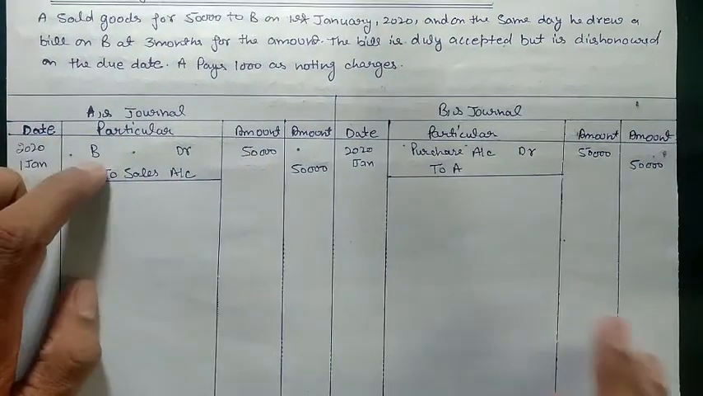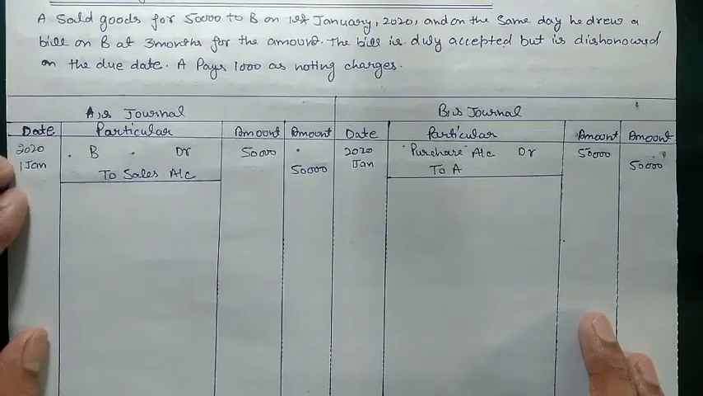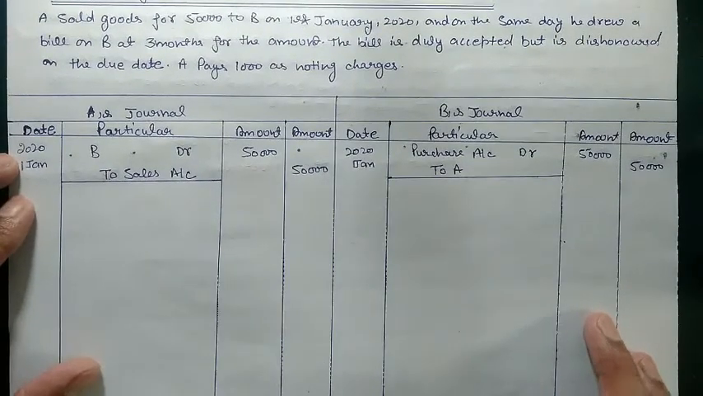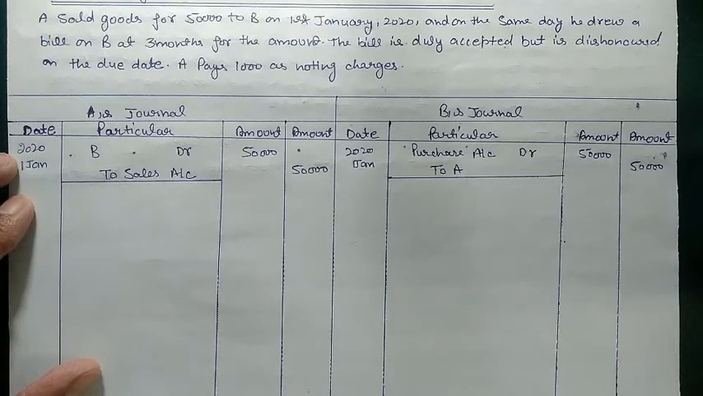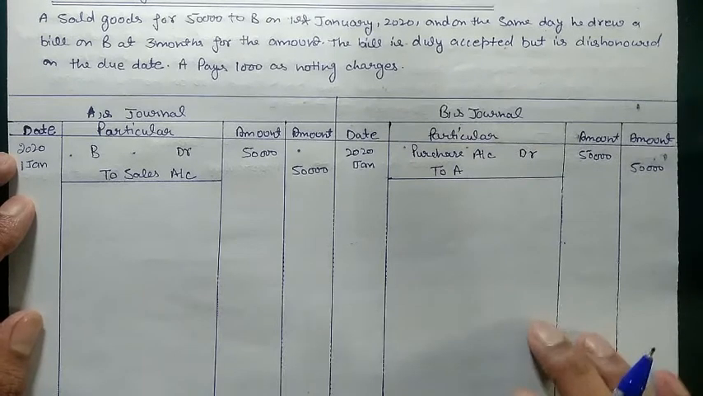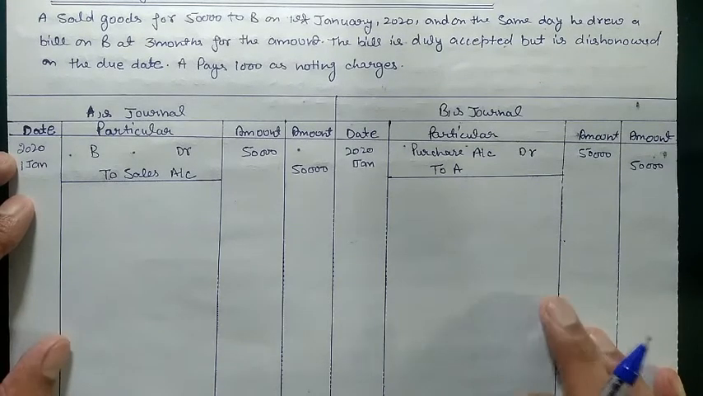A sold goods to B and it is a credit sale. That's why we are posting it in the bills of exchange. If it is a cash or bank sale, then we will not have any use of bills of exchange. Only in case of credit transactions do we have use of bills of exchange.